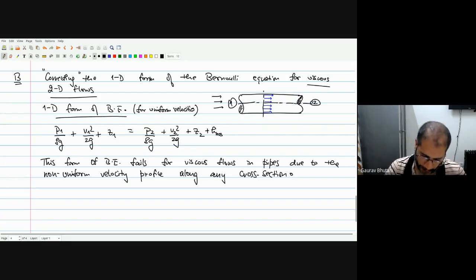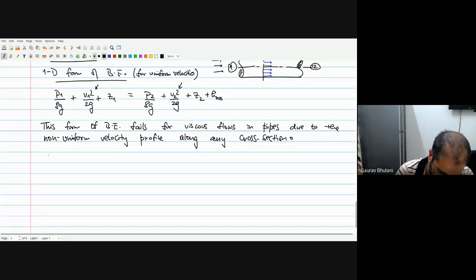And you can guess it is these terms which have the dynamic head or the kinetic energy or the velocity term that will fail, because for a uniform velocity, these v1 and v2 are simply the value of the velocity along a cross section. But for a viscous flow situation, the velocity profile, let's say, is parabolic. So then what is this v? It's not a one-dimensional flow, it's changing along the radius. So what we have been doing is using the area average values till now.